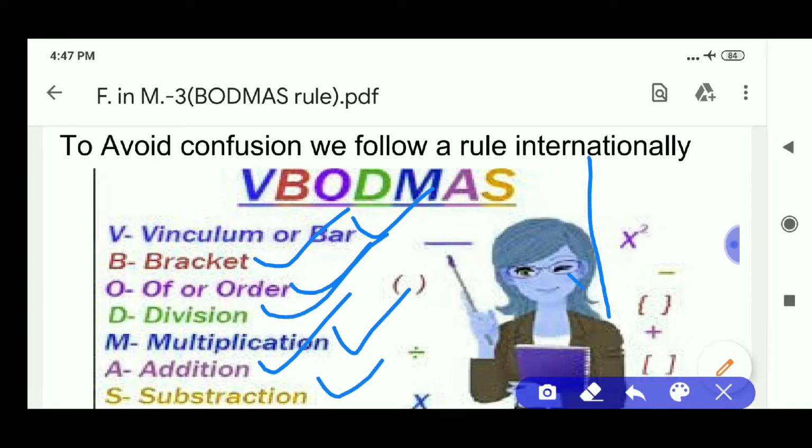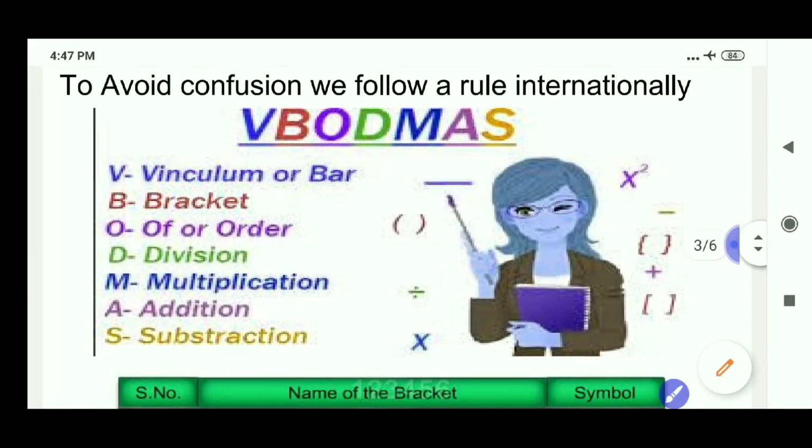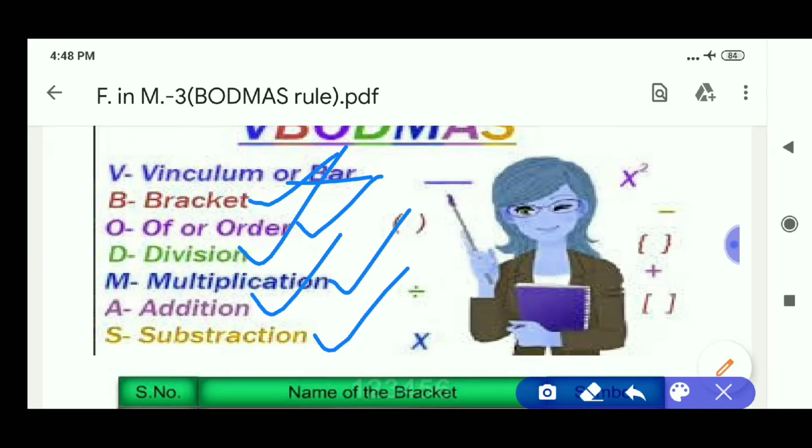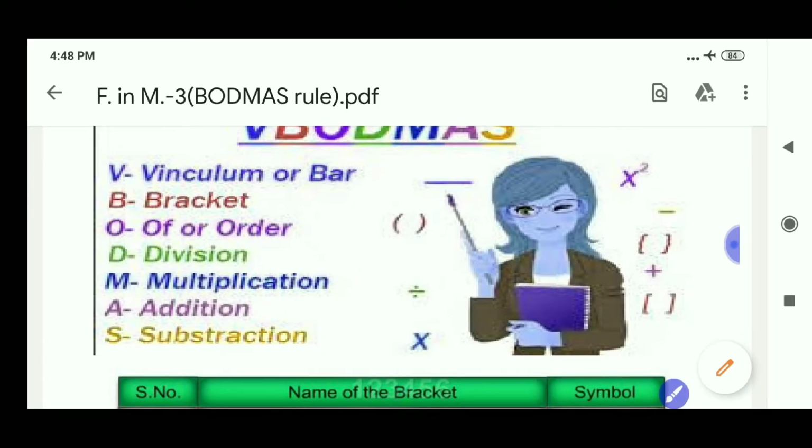We should follow the order one after another. Once again, BODMAS rule means first bar bracket, second brackets, third order or of, D for division, M for multiplication, A for addition, S for subtraction. This order should be followed.